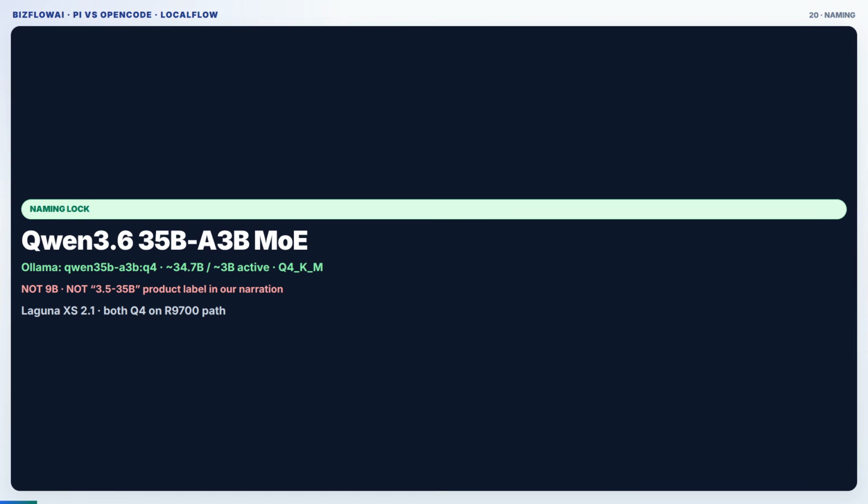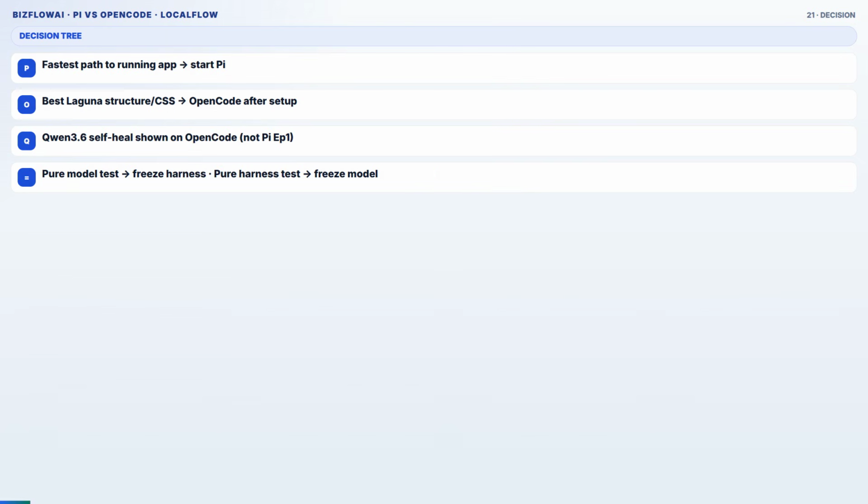Naming lock, because we already burned ourselves once in public. The MoE is Qwen3.6 35B A3B. Ollama tag Qwen 35B A3B Q4. About 34.7B total, about 3B active. It is not the 9B. It is not a 3.5 labeled 35B product name in our narration. Laguna is Laguna XS 2.1, both Q4_K_M on the R9700 path. If a title, thumbnail, or frame says otherwise, fix it before publish. That is the gate.